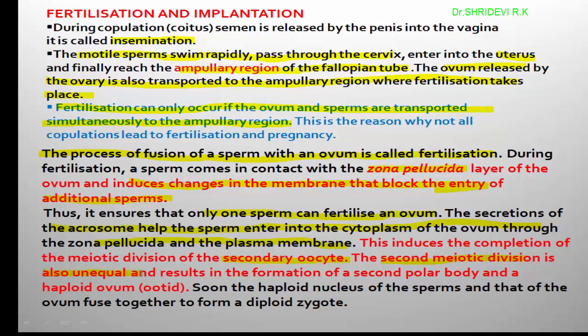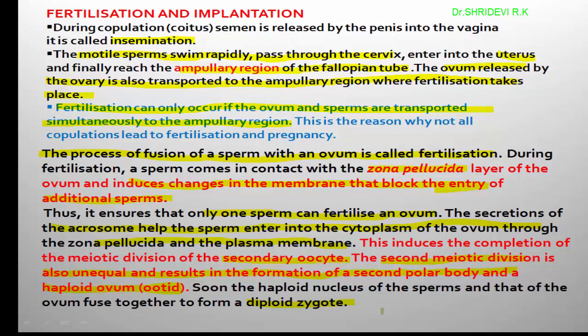And remember, the second meiosis is also unequal and results in the formation of one second polar body and a haploid structure called ovum or ootid. Here the ootid is the functional egg. Spermatids are not the functional sperms, but the ootid which is produced is the functional egg. Its nucleus fuses with the nucleus of the sperm and gives rise to the formation of a diploid zygote.